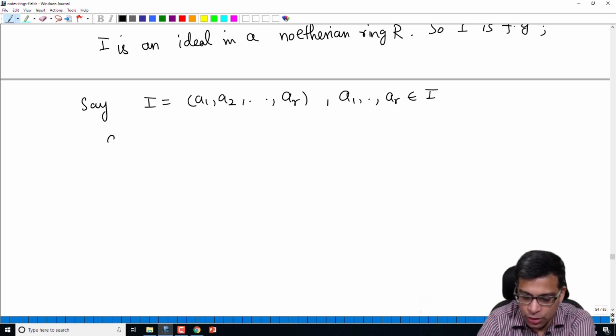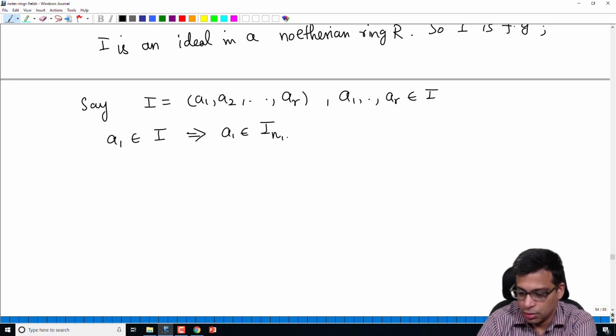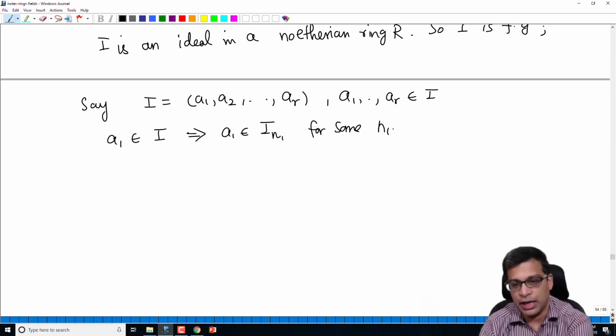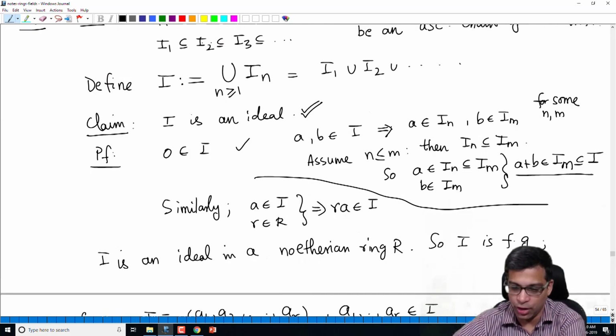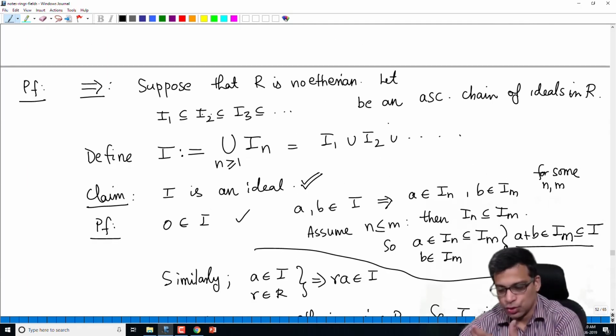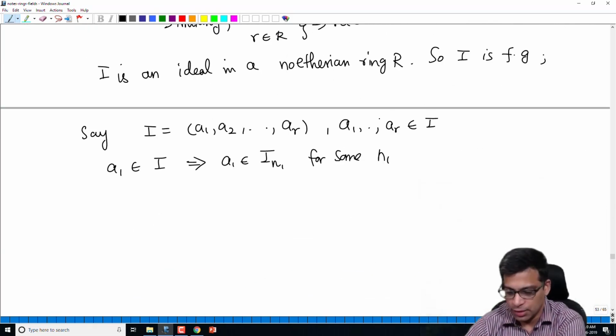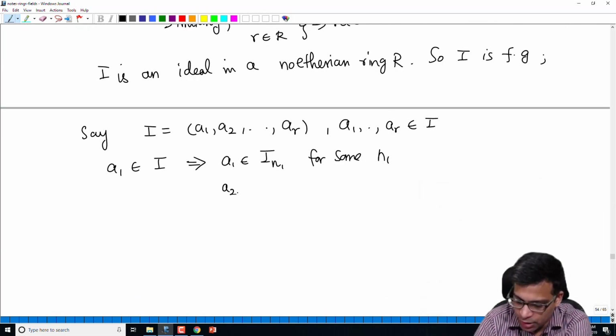But now A1 belongs to some I. A1 belongs to I means A1 is in I, let's say N1 for some N1. Because I is the union of these I1, I2, I3 and so on. So every element of I is in one of these. Let's say A1 is in IN1. Similarly, A2 is in IN2 and so on.